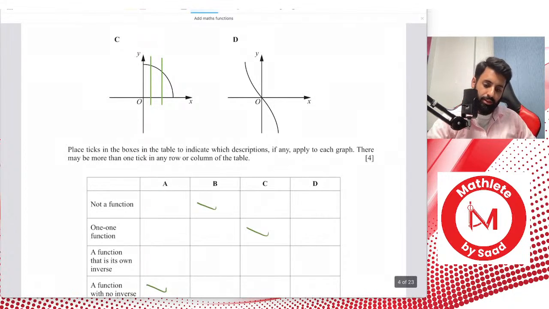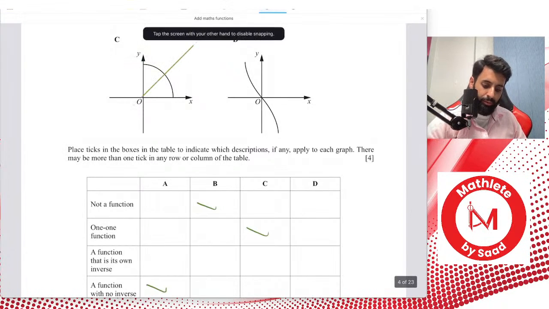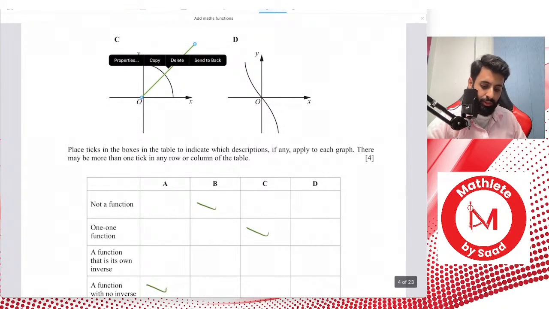Yes, it is. It is true. Part C is a function that has its own inverse. Now, how do you check? I'll tell you how to check. Remember, whenever you're finding out the inverse of a function,